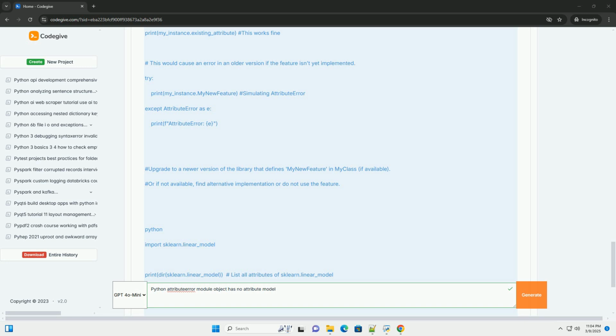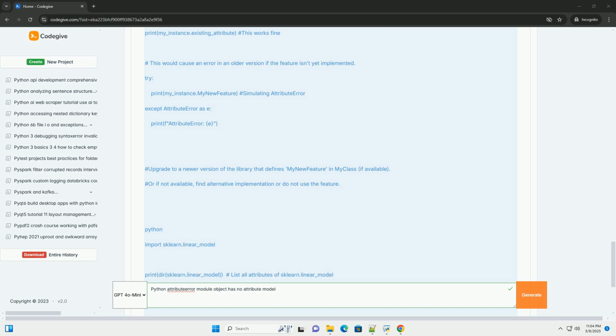8. Reinstall the library. If you suspect a corrupted or incomplete installation, try uninstalling and reinstalling the library. Or, if you're using Anaconda, it's also a good idea to check your Python environment and make sure you're using the correct environment for your project. 9. Consider lazy loading. If you suspect lazy loading, try forcing the code that defines the model attribute to execute earlier in your program. For instance, if the model attribute is defined inside a function, call that function before trying to access the attribute. However, this is a less common scenario.